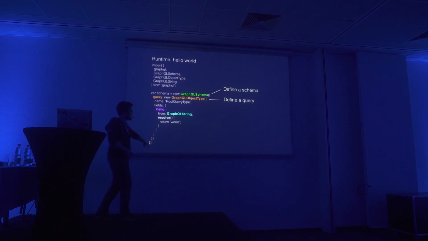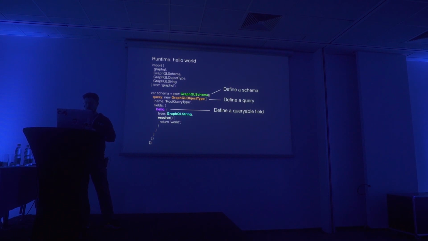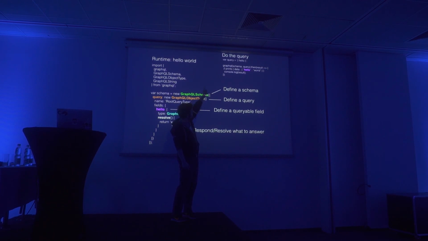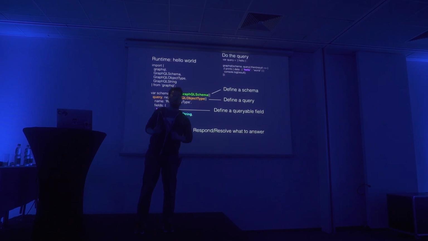As you can see here, we also have our resolve method that's not very intelligent because it only responds with a static string. But this is the bare minimum that we need to make GraphQL work. So we define the hello, as I said, and we define resolve. Really important to remember the resolve, otherwise we have no answers back. And of course, if you look here at the top right, we see that we can do the query, we specify that we want hello, and the response back is hello with the value world. Bare minimum, hello world. Everything else is just more of the same, but a little more complicated.